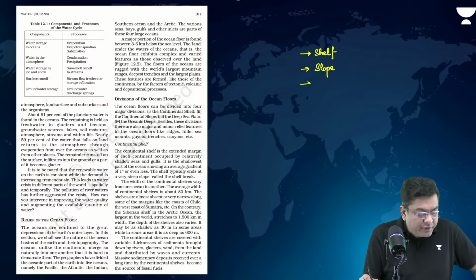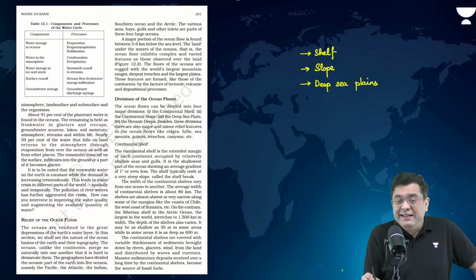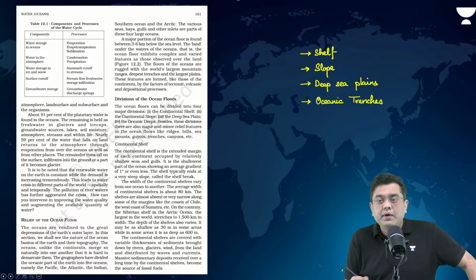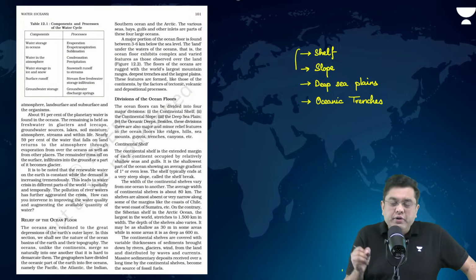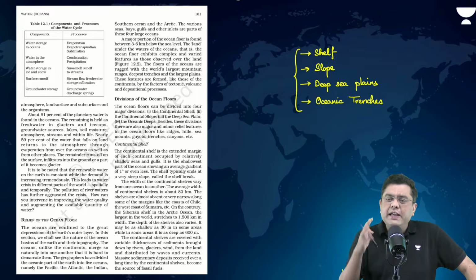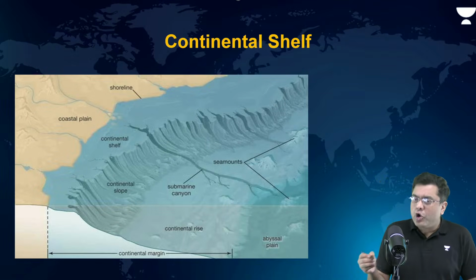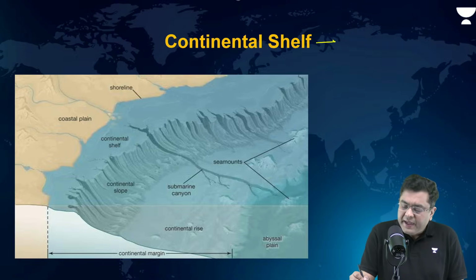Then you have the deep sea plains, and then you also have the oceanic trenches or the ocean deeps. These are referred to as the major relief features, right? Let's take a look at each of them one by one, and then we will understand the minor ocean relief features as well.